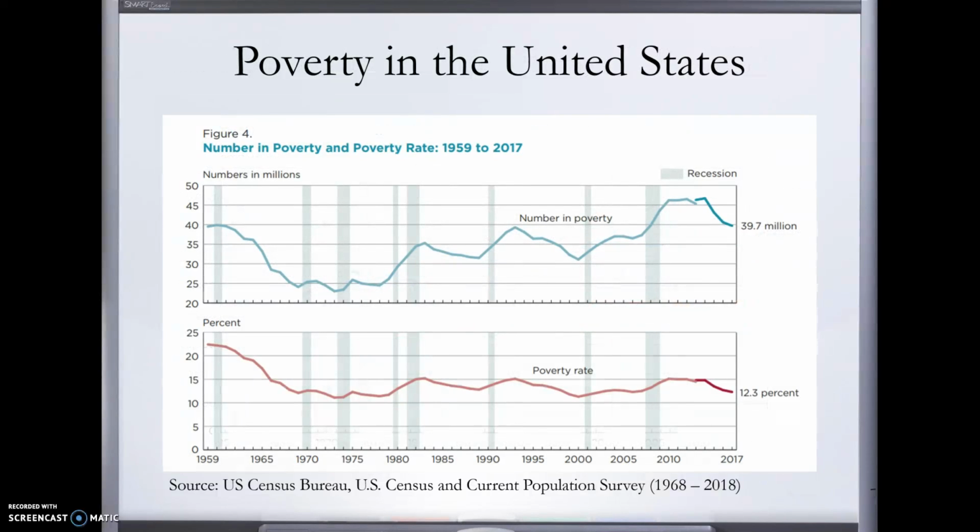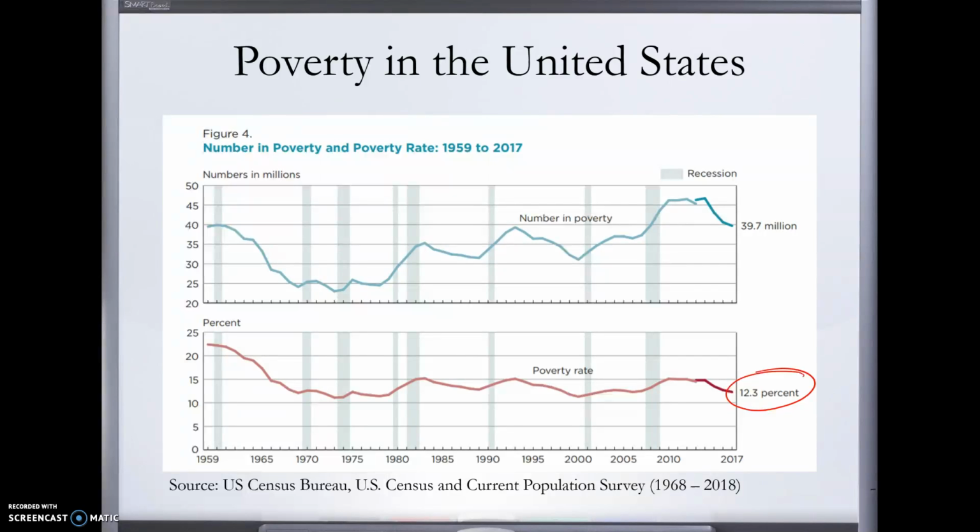So, knowing that, where are we with regards to poverty? At the end of 2017, not 1917, the poverty rate in the United States was 12.3%. So 12.3% of Americans lived below the federal poverty line. That's almost 40 million people. So that is the official poverty threshold, the official poverty line measurement.